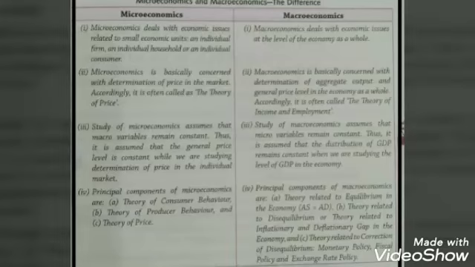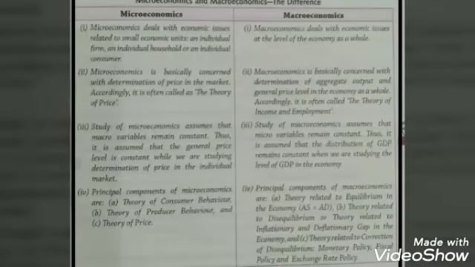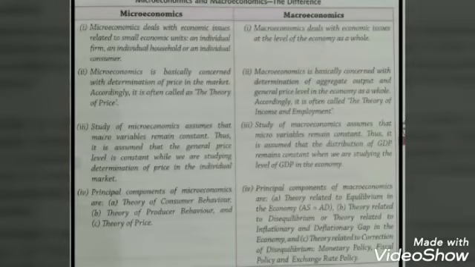Whereas macroeconomics deals with economic issues on a wider scale, issues related to the level of the economy of a country as a whole.